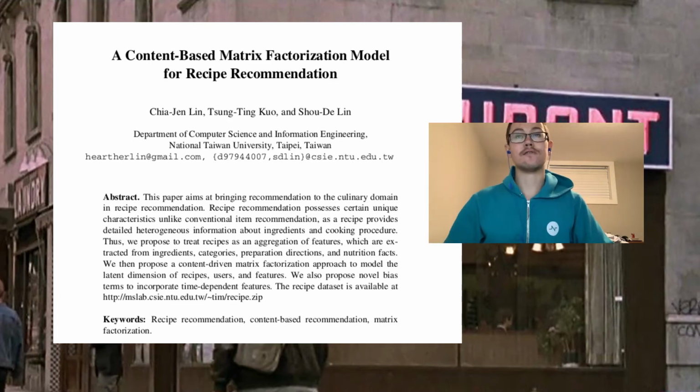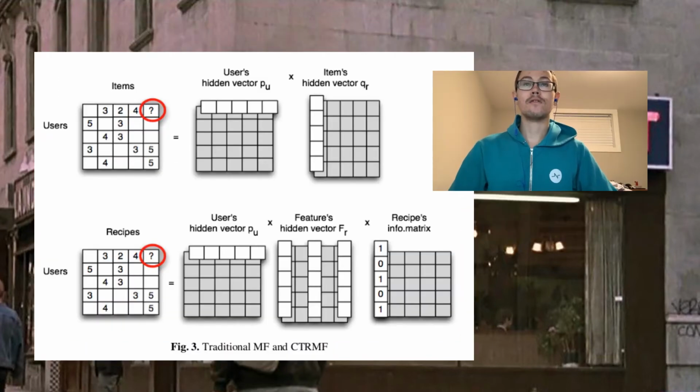So what is content-driven matrix factorization? First, let me describe what regular matrix factorization is. The goal of matrix factorization is to learn two matrices whose product is equal to the matrix of interest. In our case, the matrix of interest is a user-rated matrix which contains what each user has rated each recipe. Given this information, the MF model will learn what values to place in the learned matrices to generate a predicted user-rated matrix that is as close as possible to the real one.